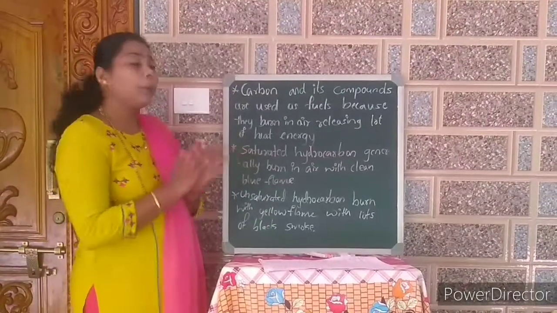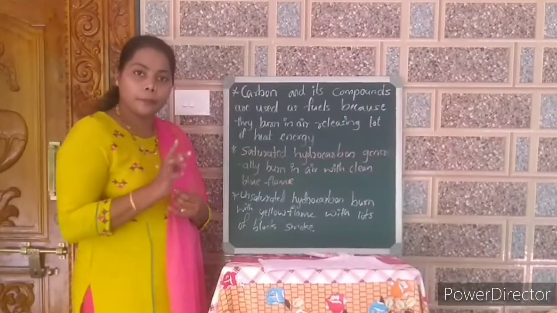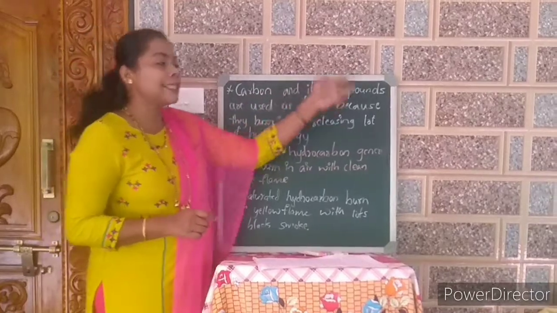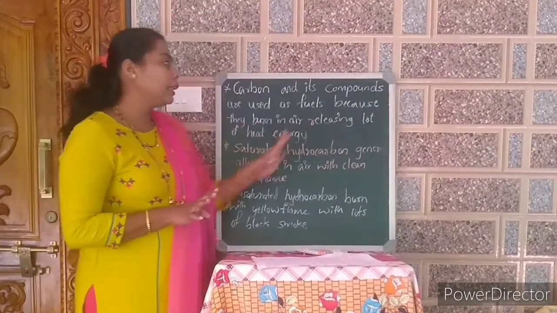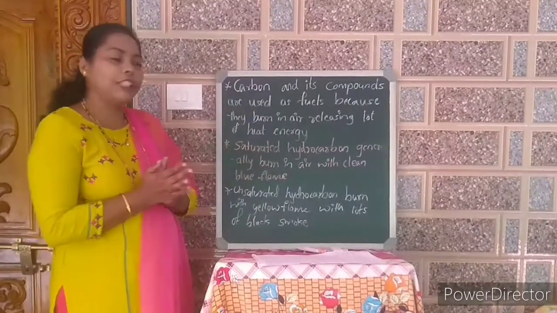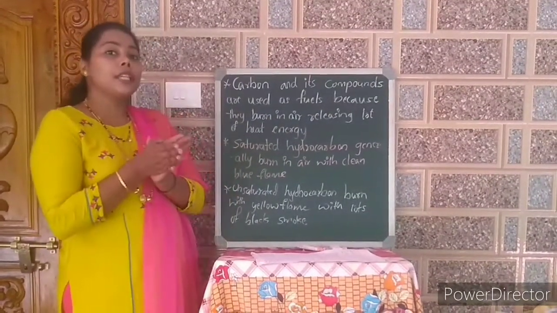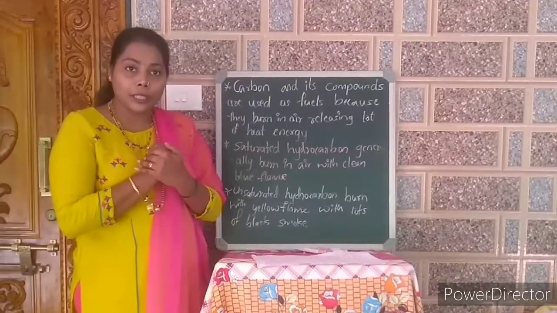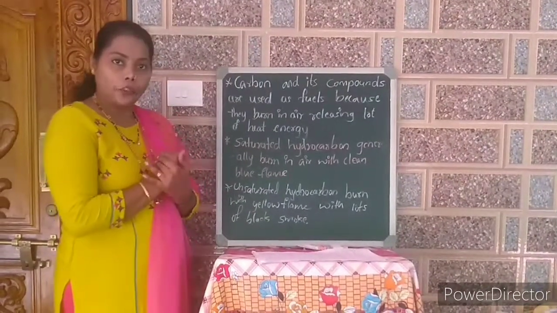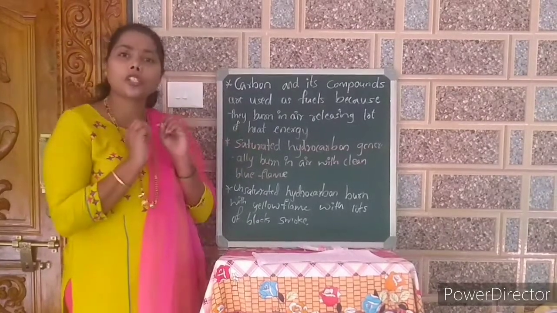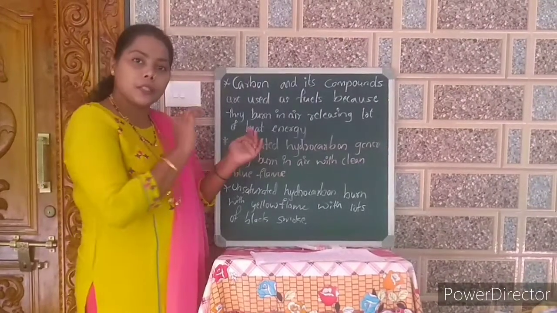Next one, the points which you should remember about combustion. Carbon and its compounds are used as fuel because they burn in air, releasing a lot of heat energy. Why we are using carbon or its compounds as fuel is because when it burns in air or in the presence of oxygen, it releases lots of heat energy. That's why it is used as fuel.